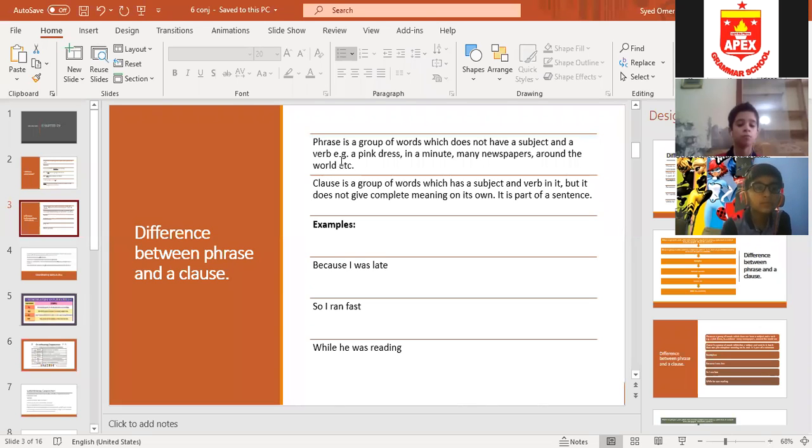So I completed my work. It has a subject I, it has a work completed, but it is also not giving complete meaning. So it is a clause.